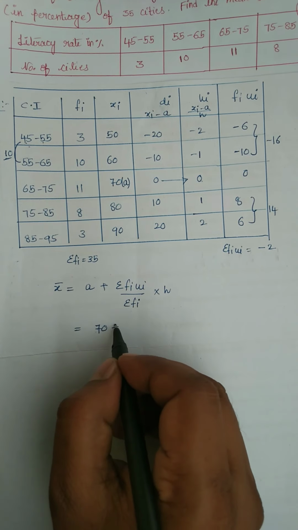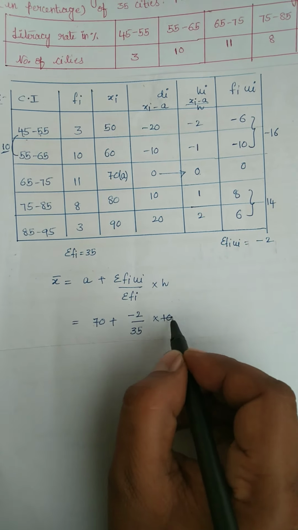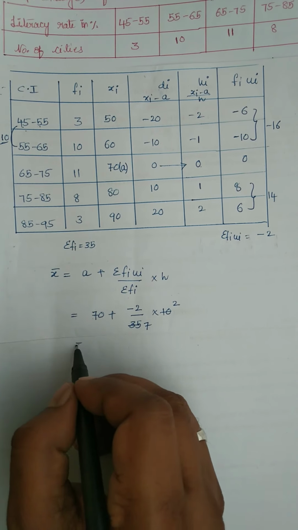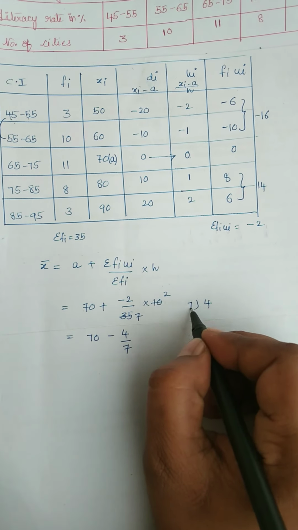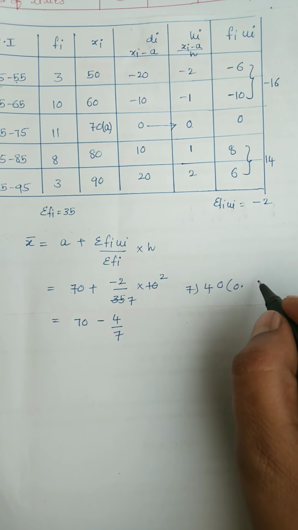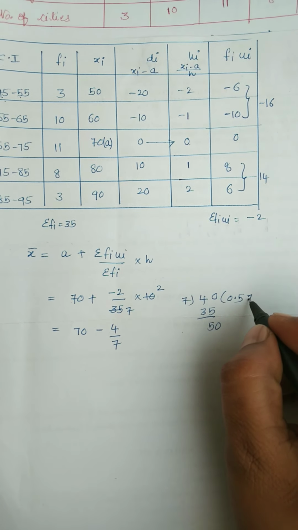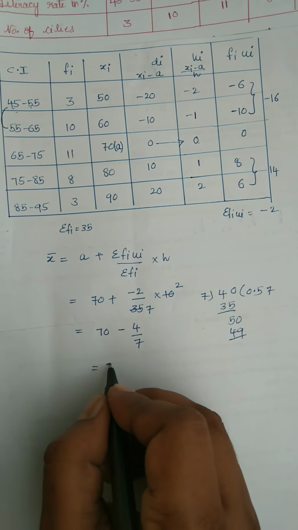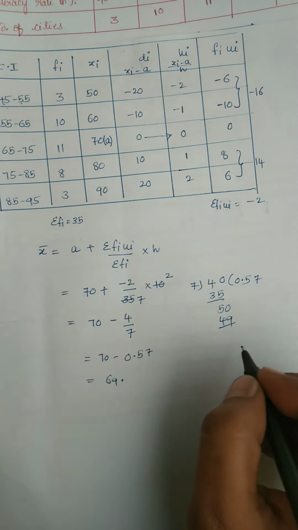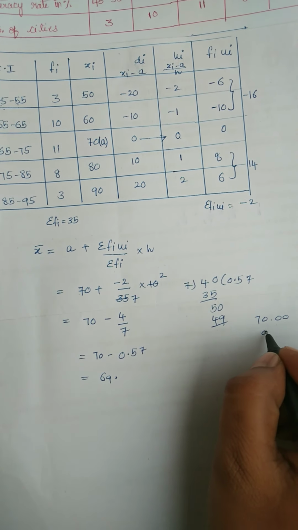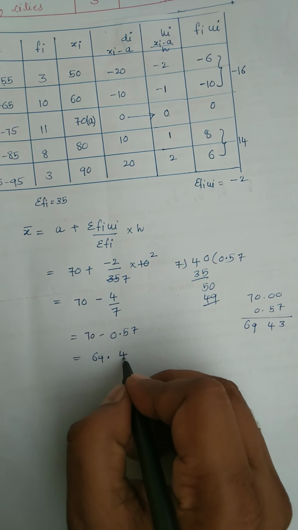A equal to 70, plus sigma fi ui value minus 2, sigma fi value 35, into 10. 5 7s are 35, so 2 into 10 is 20, minus 20 by 35 is minus 4 by 7. 4 divided by 7 is 0.57. So 70 minus 0.57 is equal to 69.43.